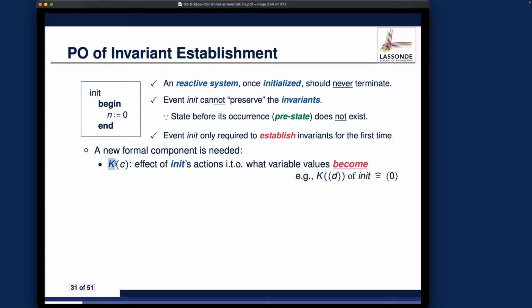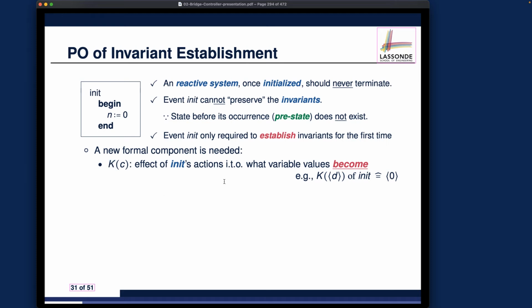But remember, I want you to compare this capital K with the capital E when we spoke about the formal components for the invariant preservation proof obligation. The capital E before simply says the effects of a particular event. You can think of the K here as the effects of specifically just the init event. And of course, in these effects, we can only mention constants or literals. We cannot mention variables, as we spoke about earlier.